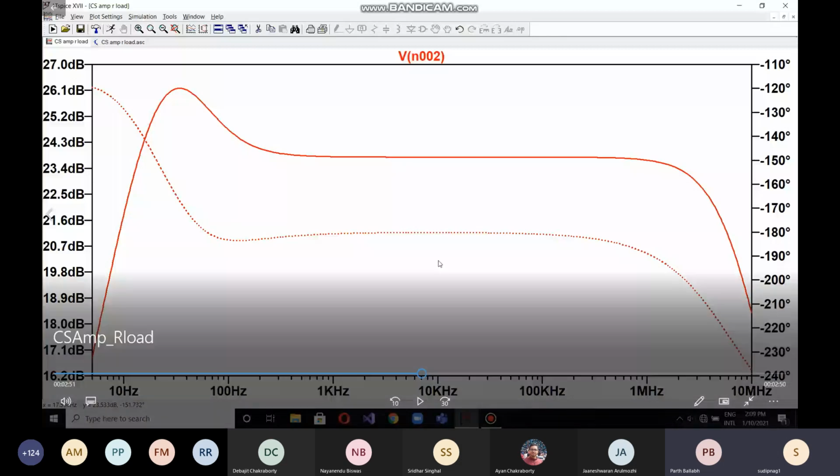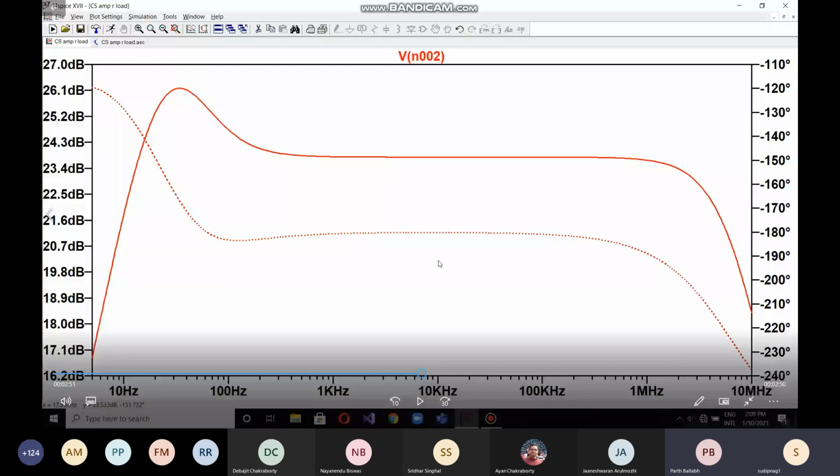That is due to two factors: the blocking capacitor and the load capacitor. For small frequency values, the blocking capacitor is like an open circuit, and by increasing the frequency, it becomes a short circuit. That's why the gain is increasing. Now the CSH, which is the load capacitor, is quite low, so at high frequencies it will become a short circuit, again reducing the gain at high frequency.